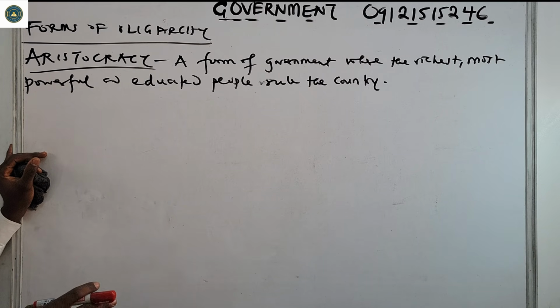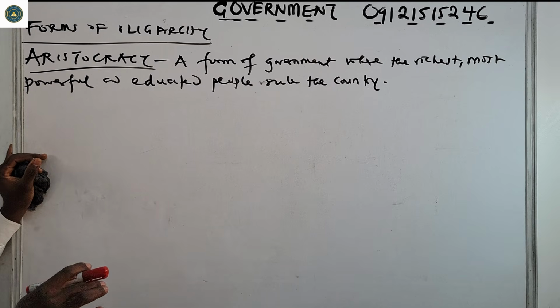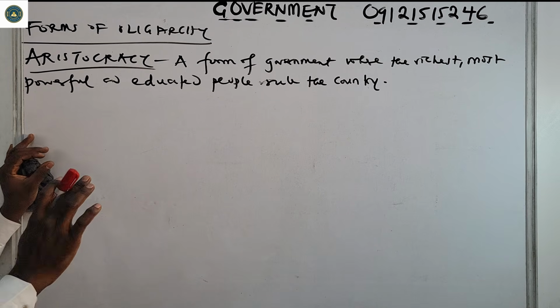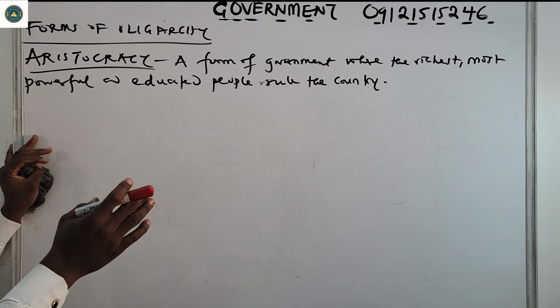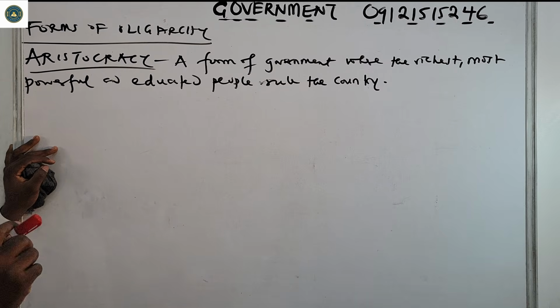So in aristocracy, the richest, the most powerful and educated people rule the country, and there are a few of them. A small number of rich people, powerful people, and educated people rule the country.